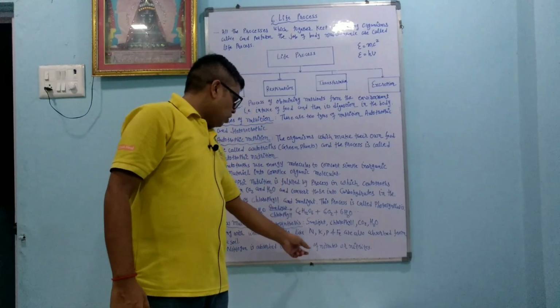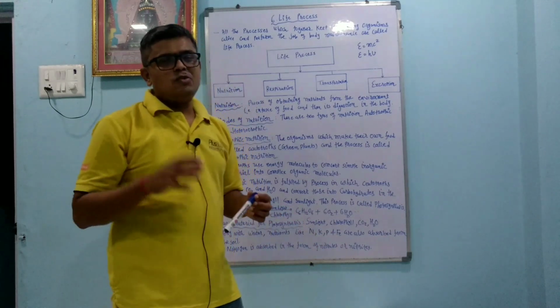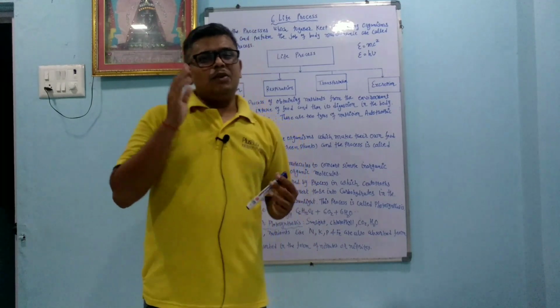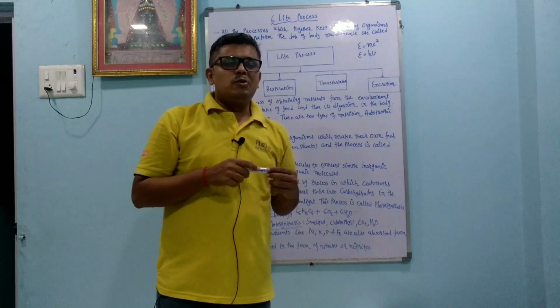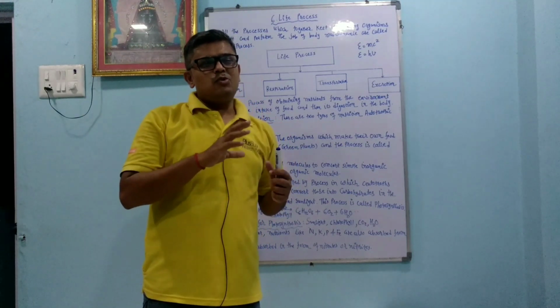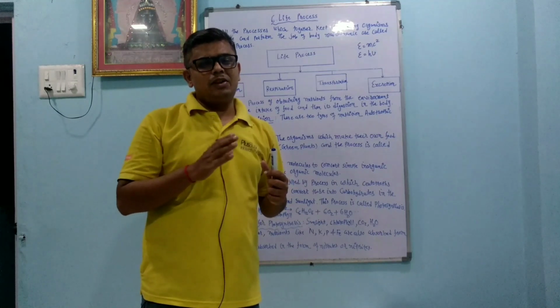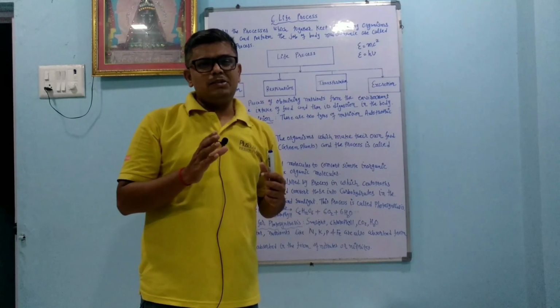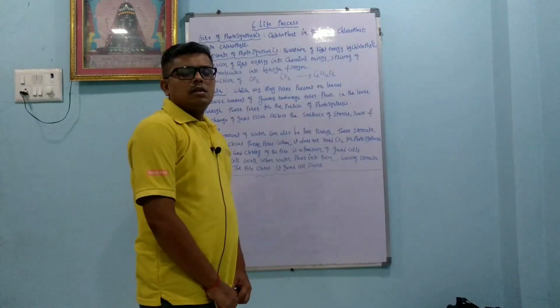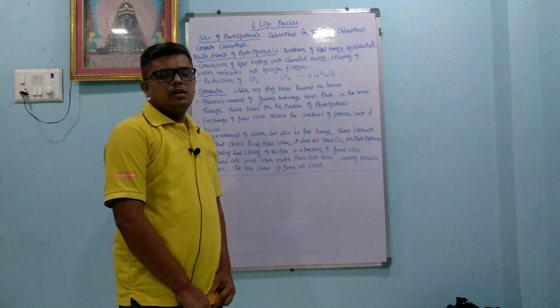Nitrogen is absorbed in the form of nitrates or nitrites. Nitrogen is a very inert gas, so it is not easily usable. So what happens during lightning? The nitrogen reacts with oxygen because of the high temperature, and it converts into nitrates, NO3 minus, or nitrites, NO2 minus.